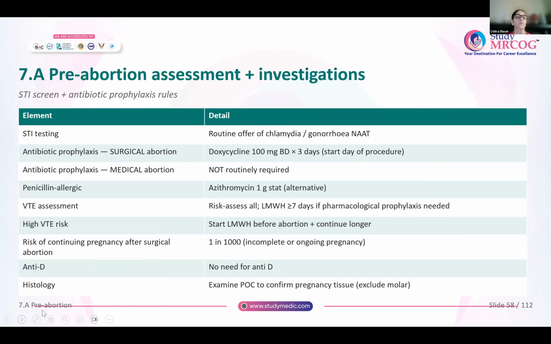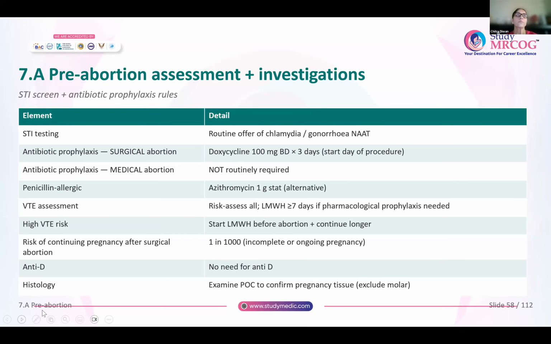VTE assessment is done for all women. And if at all needed, then low molecular weight heparin is given for 7 days or more. If the woman is at a very high risk of venous thromboembolism, the low molecular weight heparin is started before the abortion and you will continue it for a longer period of time.